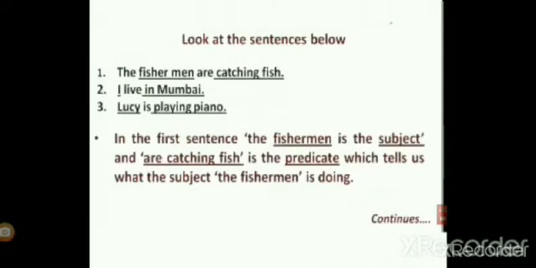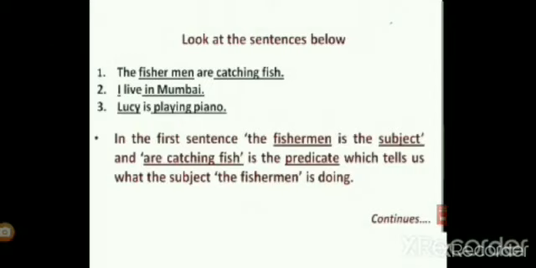Now the second thing. A sentence always contains a subject and a predicate. So what is the subject of the sentence? When we are talking about a person, that is our subject. So we are talking about the fishermen. The fishermen is our subject and the rest of the sentence is our predicate. So are you clear about the subject and predicate?